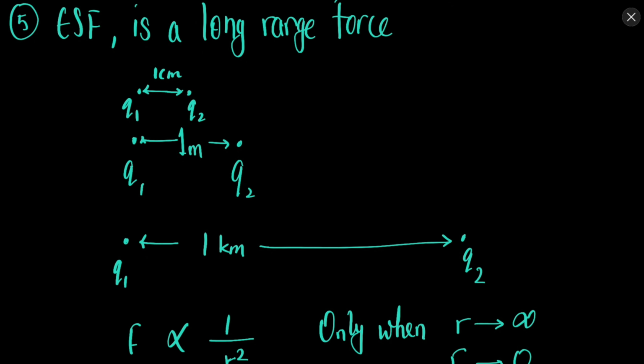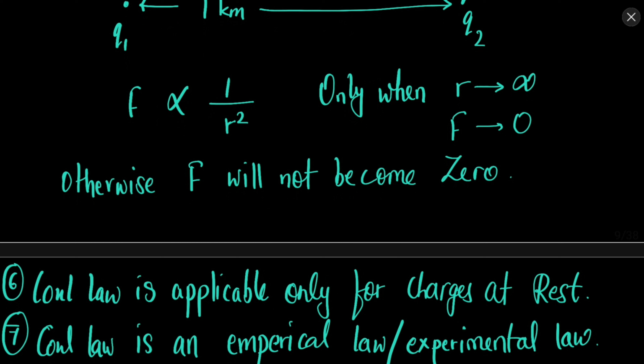Next, electrostatic force is a long range force. Now what does this mean? It means that it can act up to infinity. So 1 by r square is there, so it will only become 0 when the distance is infinite. So it can act up to infinity. It can act in a small region, and it can act at a larger distance as well. Only when r is infinity, the force will become 0. So electrostatic force is a long range force.